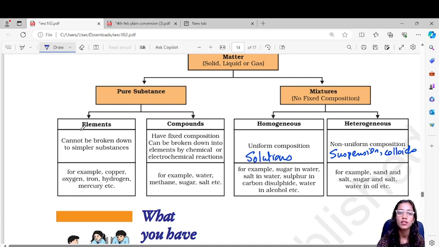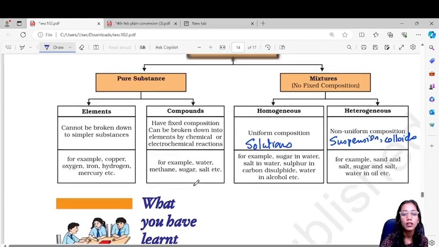Under pure substances we have elements and compounds. Elements cannot be broken down into simpler substances, for example copper, oxygen, iron, hydrogen. Compounds are a combination of elements formed by chemical reactions, and they have a fixed composition. For example, water, methane, sugar, salt are all compounds.